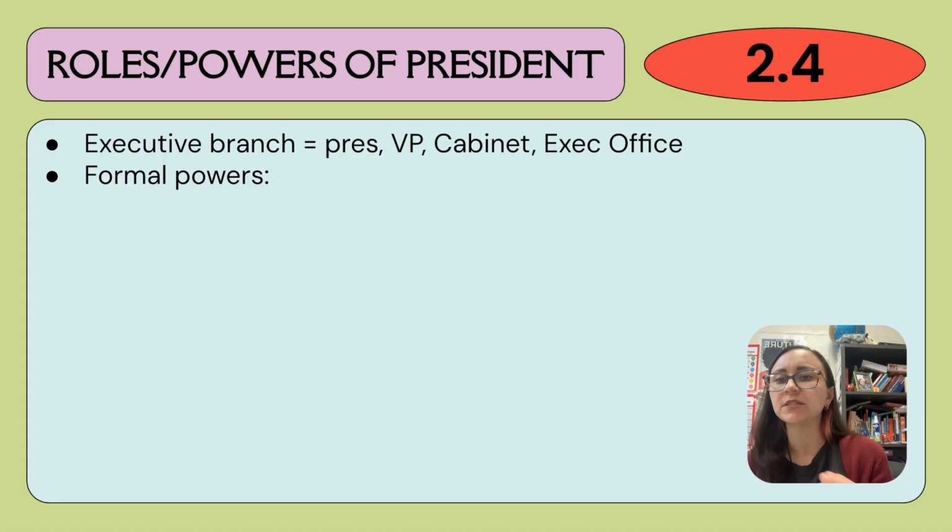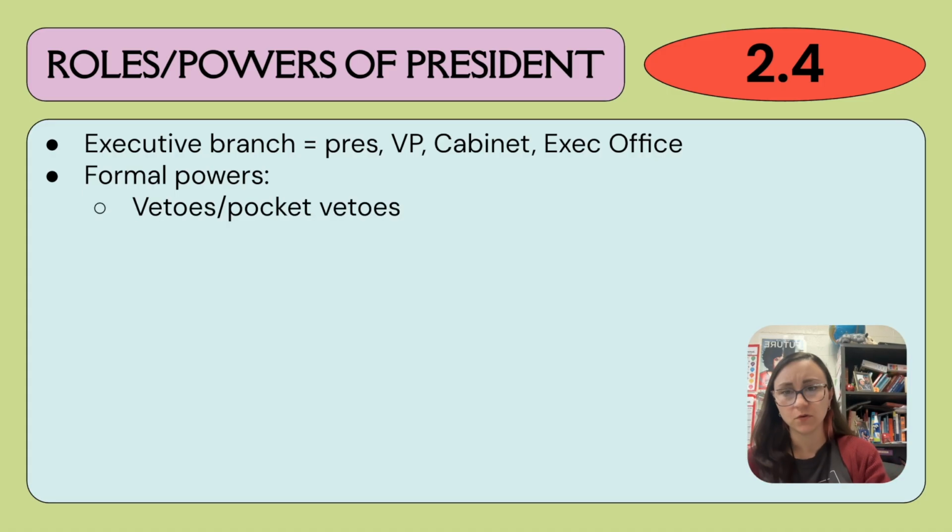There are formal powers and informal powers. Formal powers are going to be things that are in the Constitution, first of all, and things that are officially his job. The informal powers are things that are still his job, but they're not written down in the job description. They're not technically his job, but he still does them and is allowed to do them.